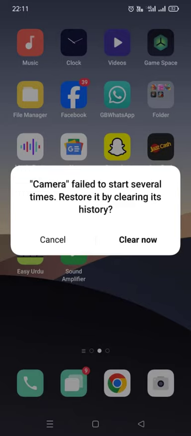Camera failed to start several times. Don't worry, let's solve this problem with few easy steps, so let's go.